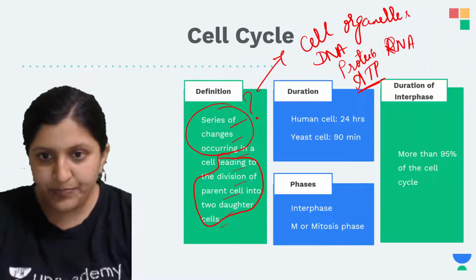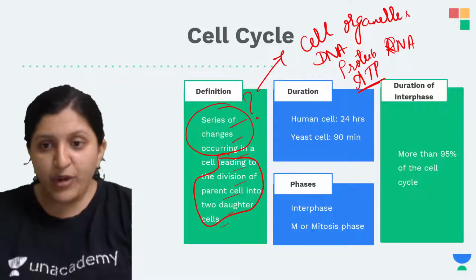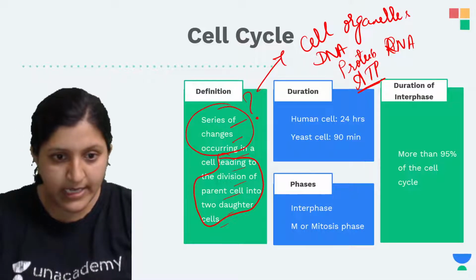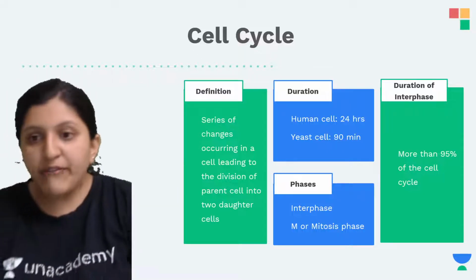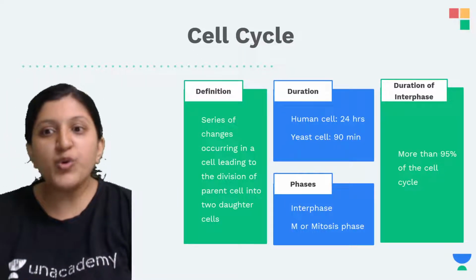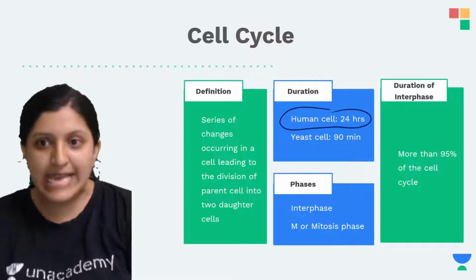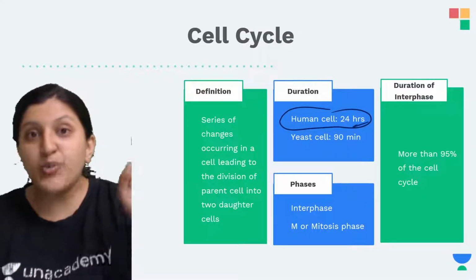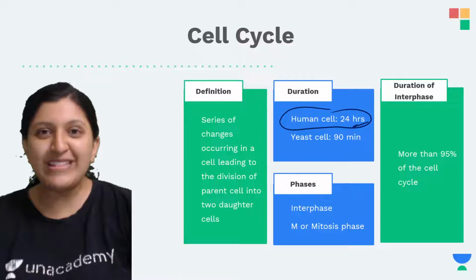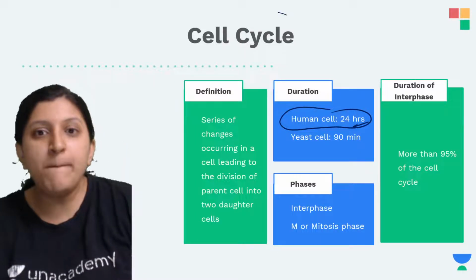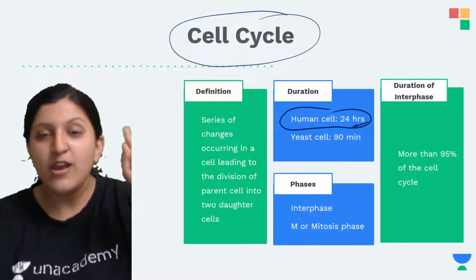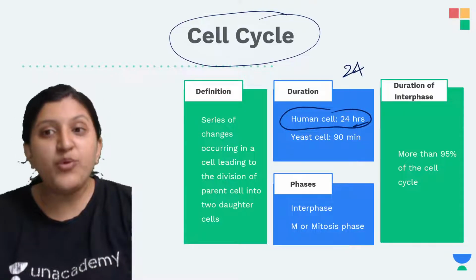So let's see that. Before I discuss that, one second, let me just explain this. Now here, a human cell: the cell cycle will take 24 hours. For this one cell to completely undergo cell division, we take 24 hours.